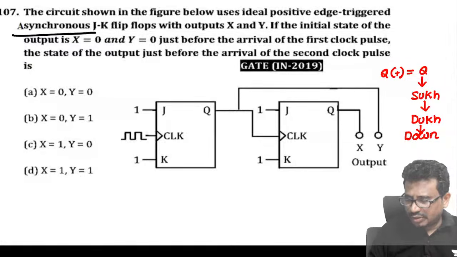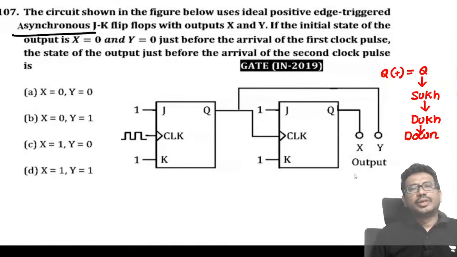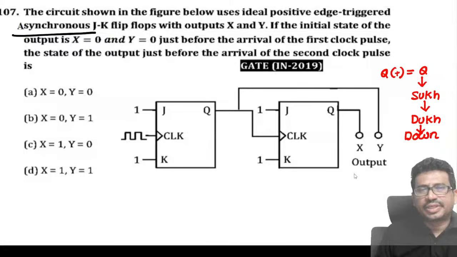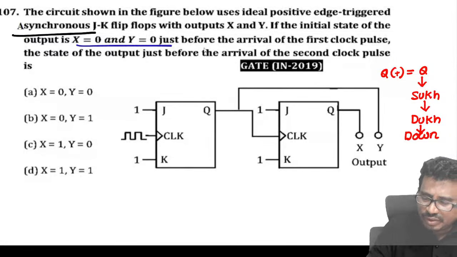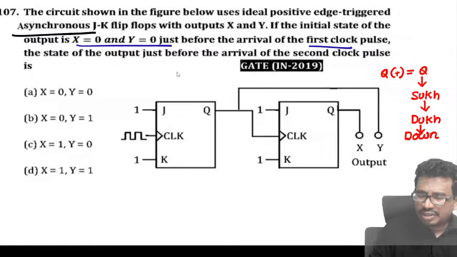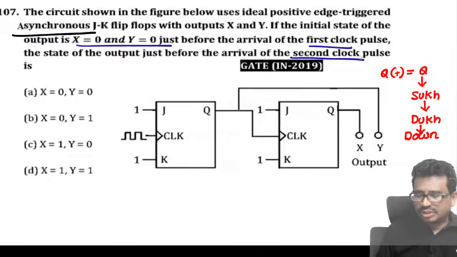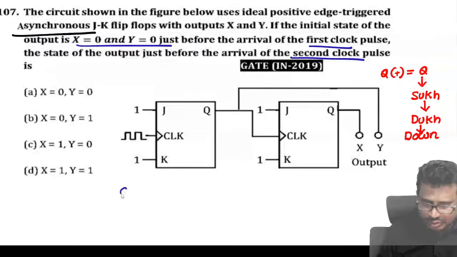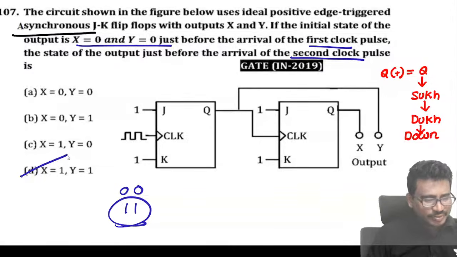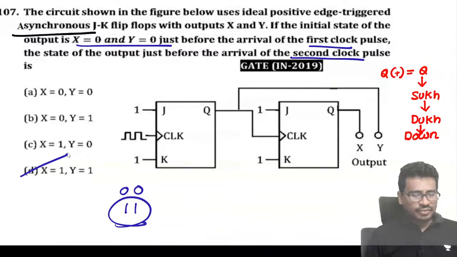For the down counter, the initial state is given as 0, 0, just before arrival of the first clock pulse. They are asking what will be the state after the second clock pulse. So it's a down counter. After 0, 0, what will come here? 1, 1 will come. So the option D: after 0, 0 will come 1, 1.